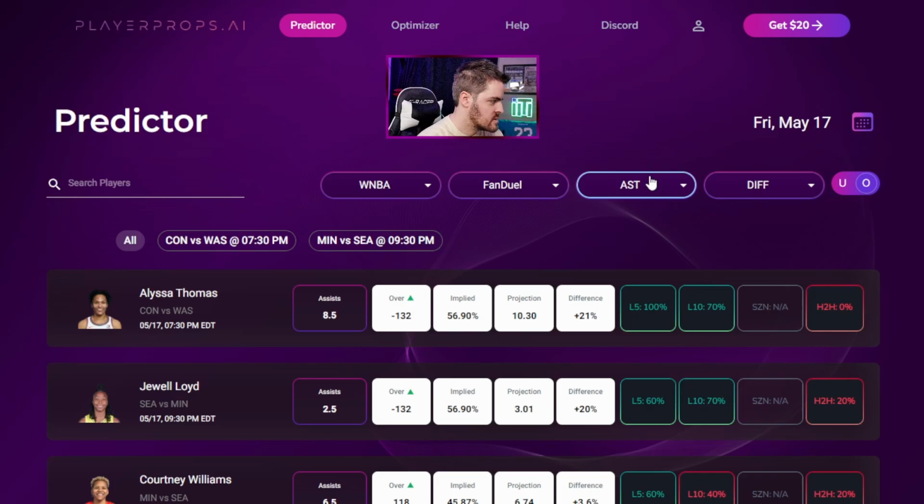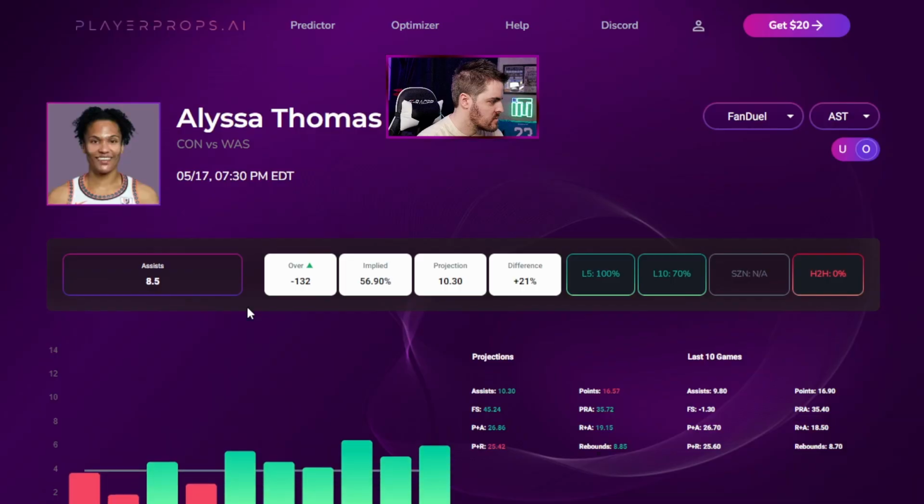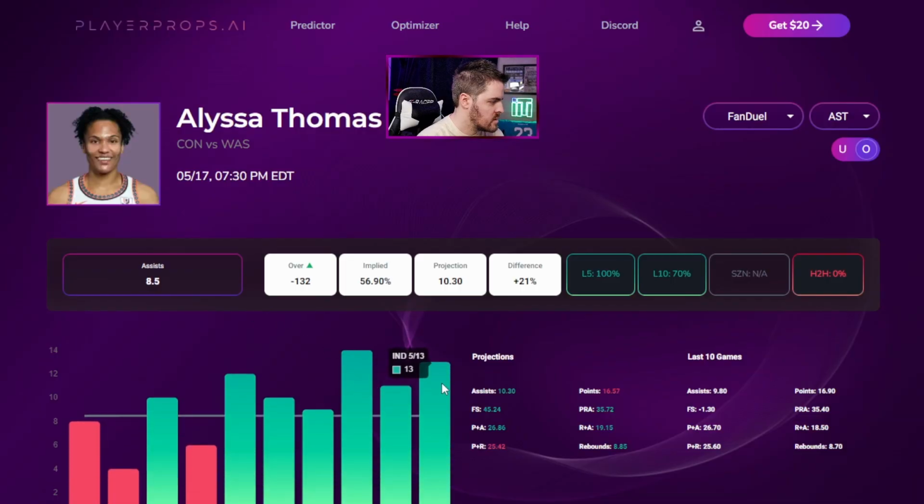Alyssa Thomas. We played Alyssa Thomas in game 1, but I forgot what the stat was. It wasn't PRA, was it? I think it was just points or something else. Maybe we did do PRA with her. Game 1, she got 13 assists. That's right, we did points with her, but she missed because she was dropping dimes instead. She had 13 assists, and she's averaged 9.8 over her last 10 games. And she's gone 6-0 at the 8.5 number.